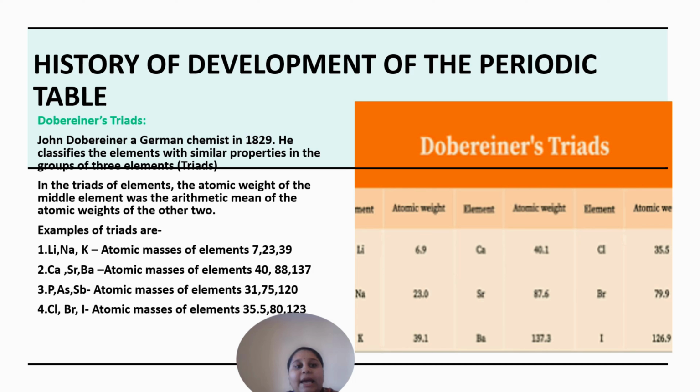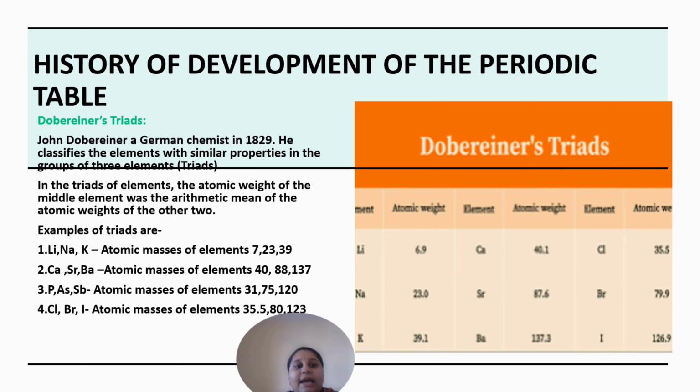So what are the characteristics of groups? The Moseley periodic table consists of 18 groups, represented by Roman numerals I, II, III, IV, V, VI, VII, VIII and 0.